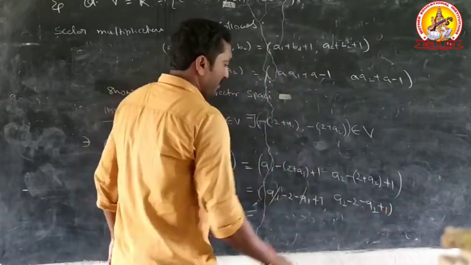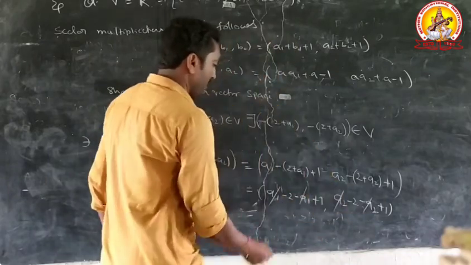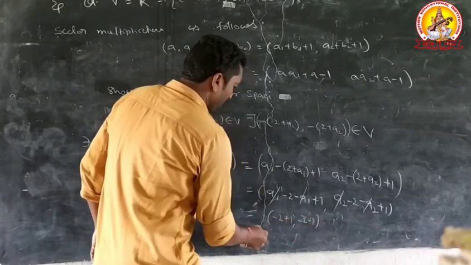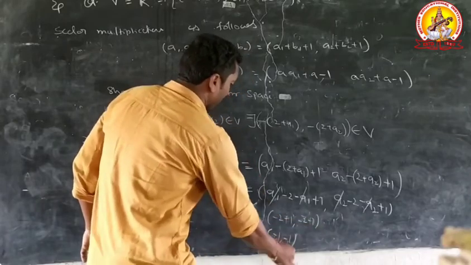A1 minus A1, A2 minus A2. Therefore, minus 2 plus 1, minus 2 plus 1, that equal to (minus 1, minus 1).